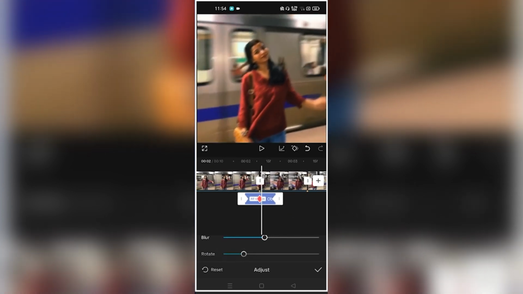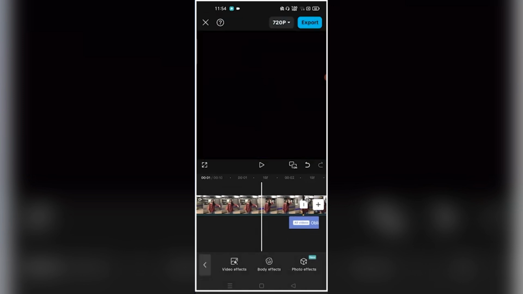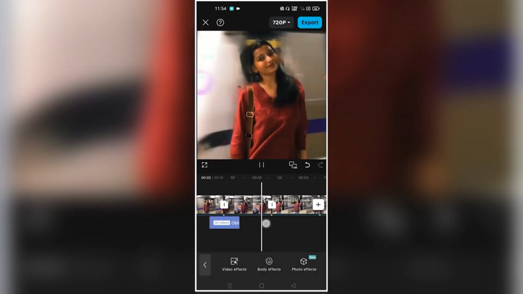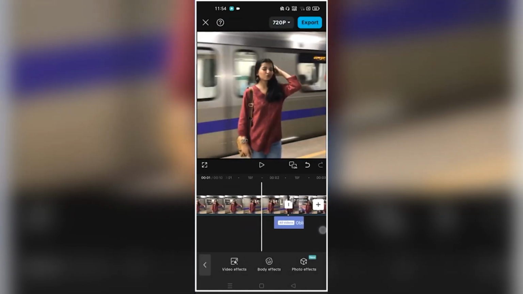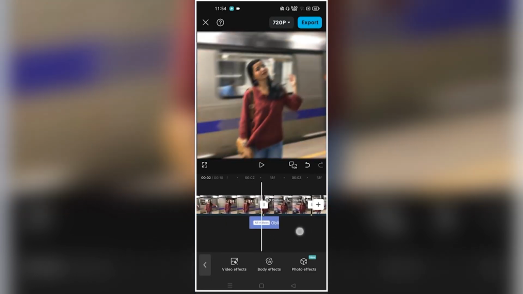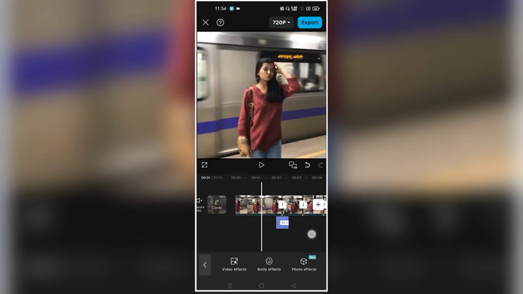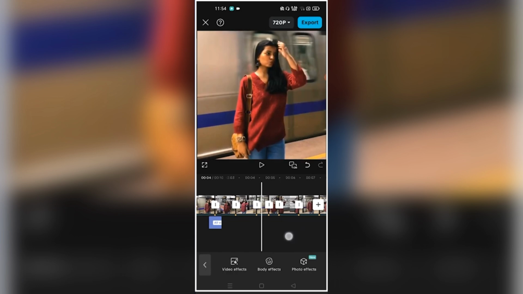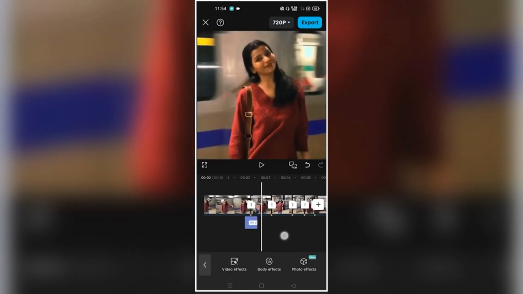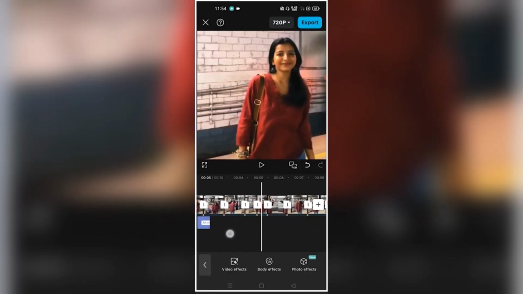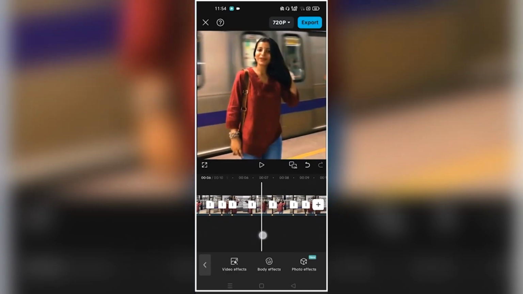Okay, let's do the rest. And after doing that, look here. If you want, you can increase the blurring and rotation a little more. Lastly, we have one more effect left, which is between clip number 6 and 7. You come here. Clip number 1, 2, 3, 4, 5, 6, 7. That means here, and how do we do it here?